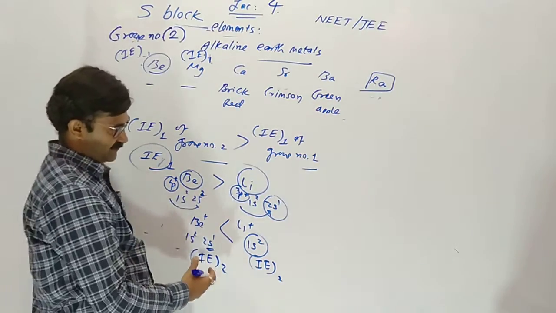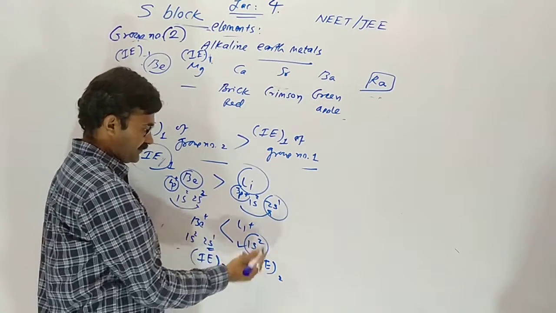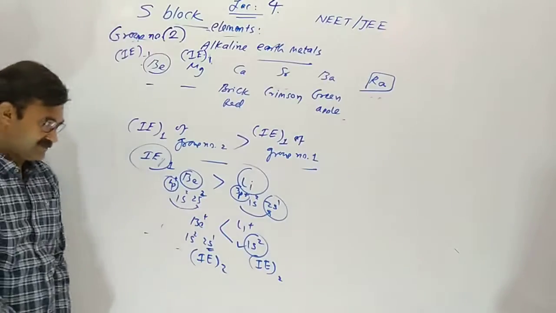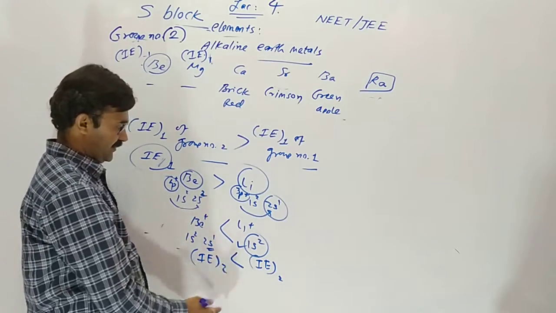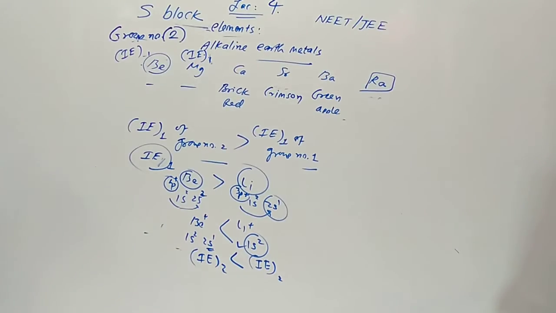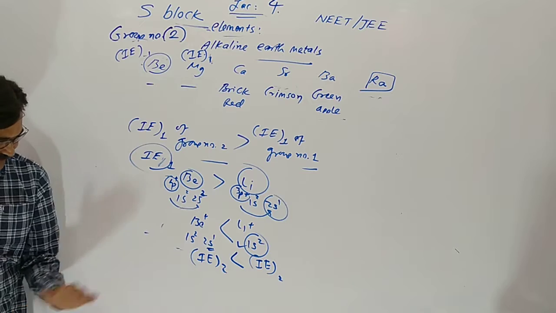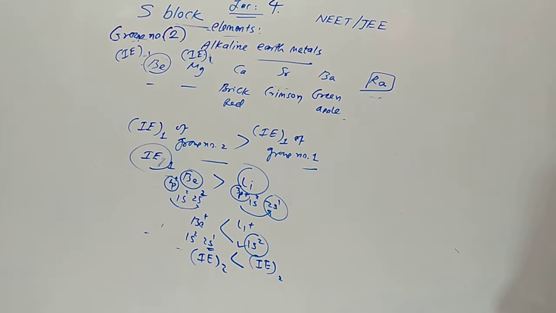So obviously slightly more heat is needed. So the second ionization enthalpy of group number first elements is higher than that of group second. This type of question is asked in NEET. So remember this point.